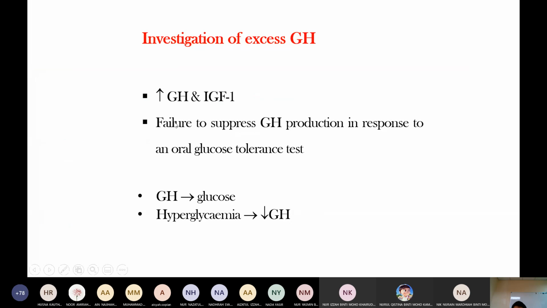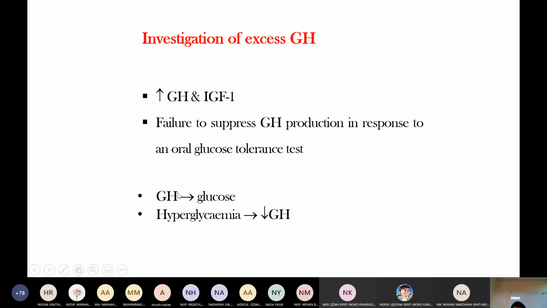Okay, the normal function of growth hormone is glucose release, excess glucose. So in hyperglycemia, growth hormone production is reduced. This is a normal physiological process, right? Now if the patient has excess growth hormone, we need to determine whether it is due to a tumor, environmental causes, other causes, or the anterior pituitary.